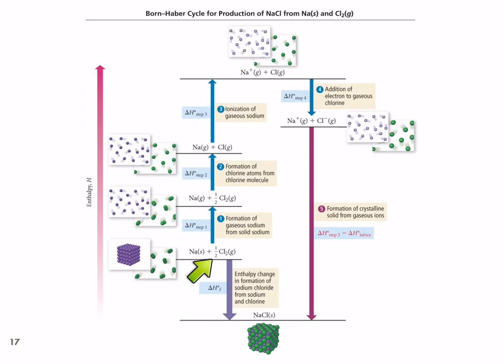Because what we said earlier is just looking at ionization energies, it should actually go up in energy instead of down. So if we take sodium solid to sodium in the gas state, we know the heat of formation for that, and that's going to require an input of energy. Then we take this chlorine molecule and make it into chlorine atoms, and we can look up the energy required for that.